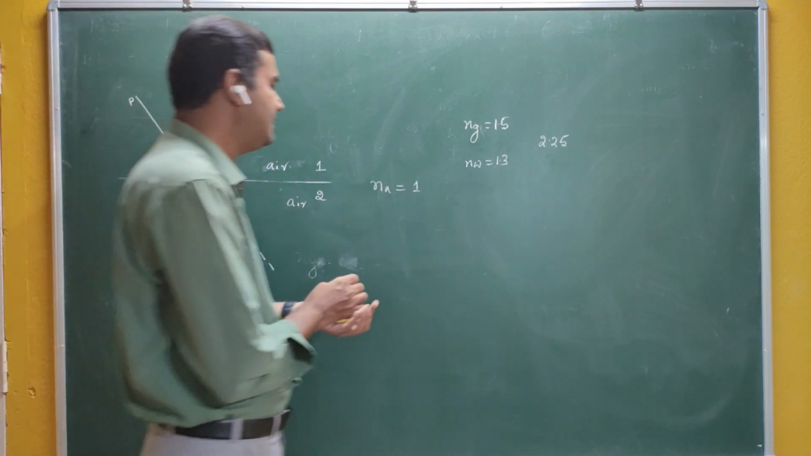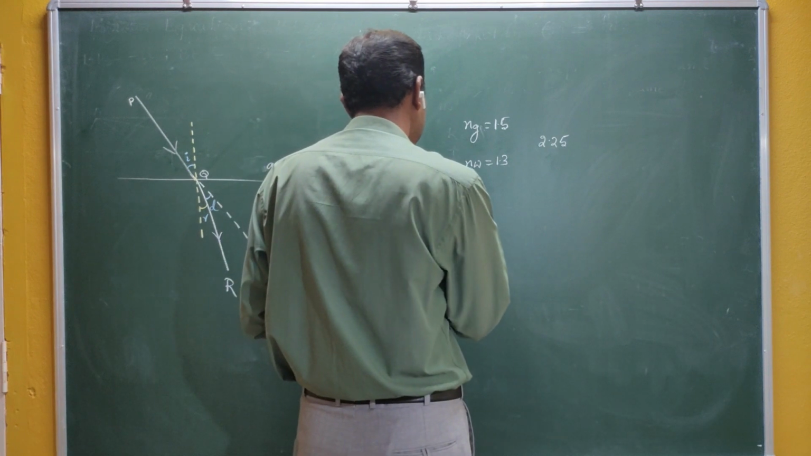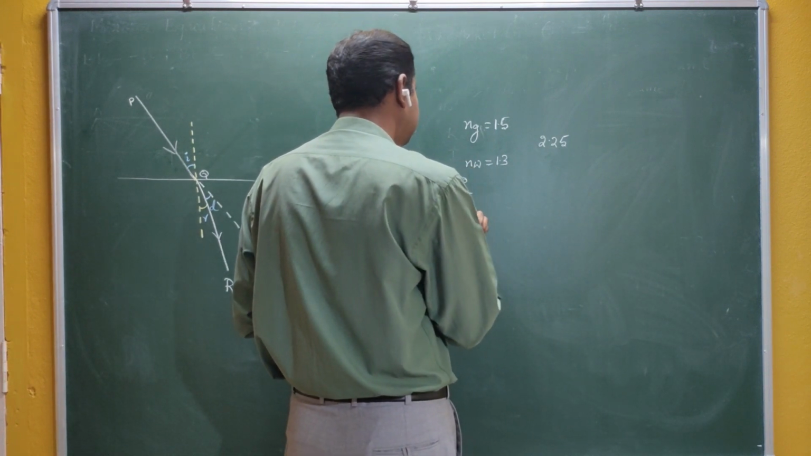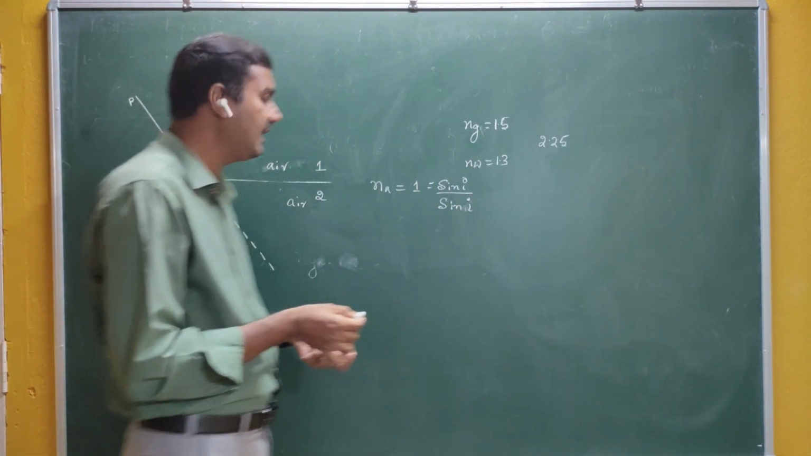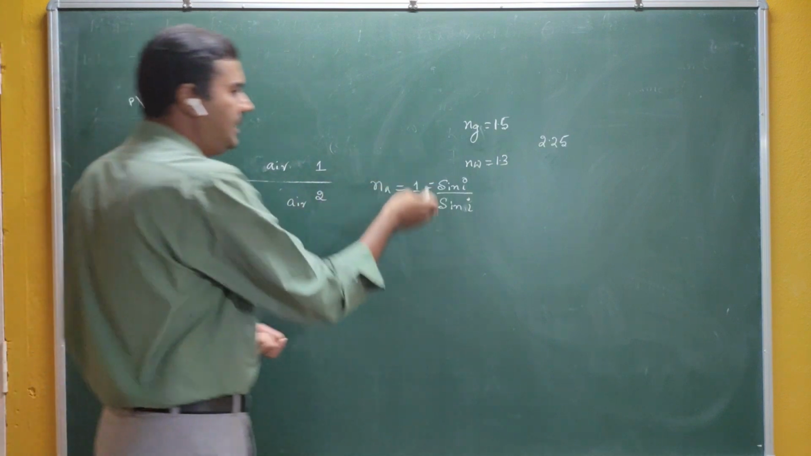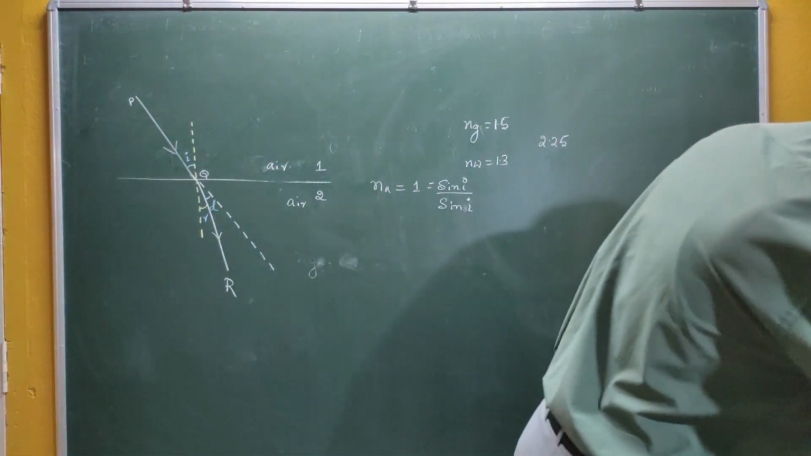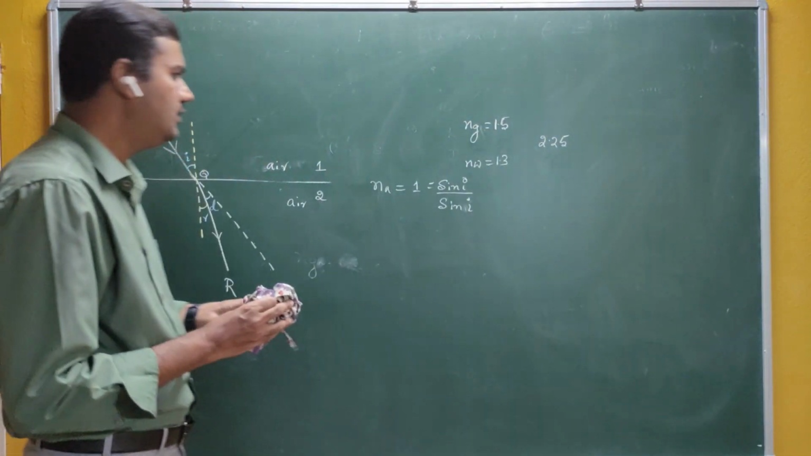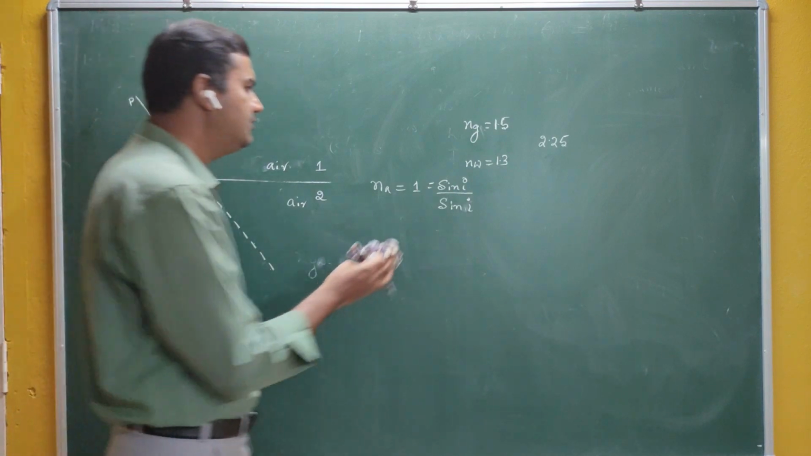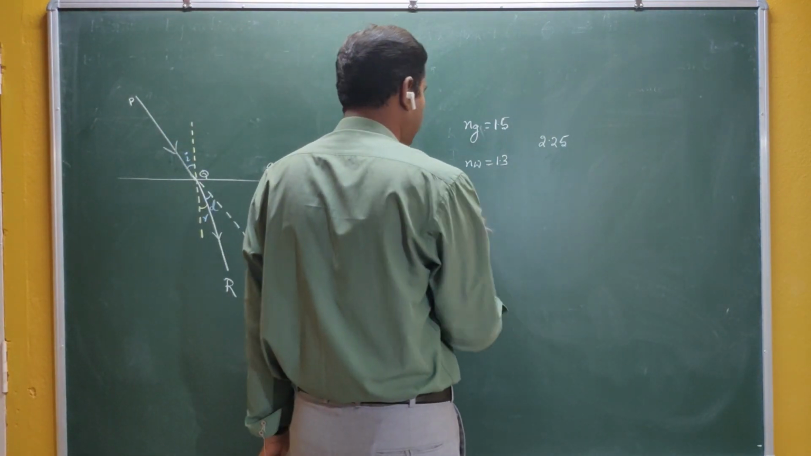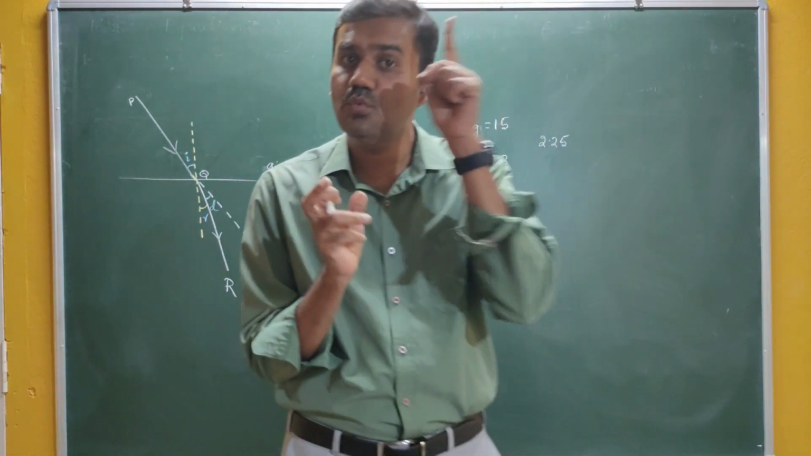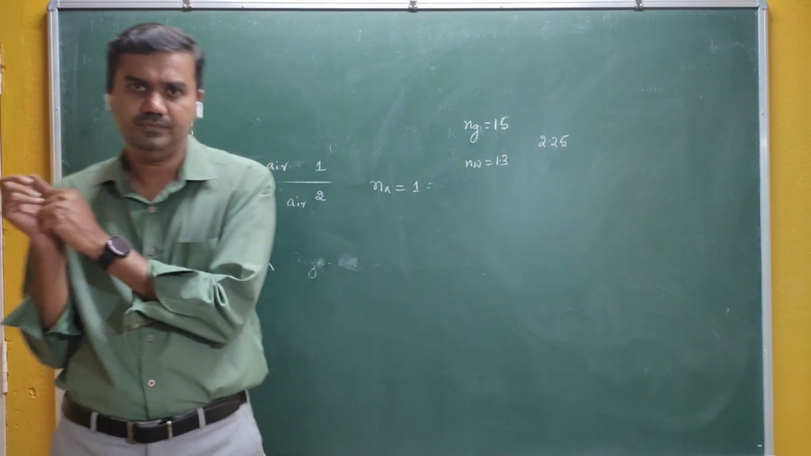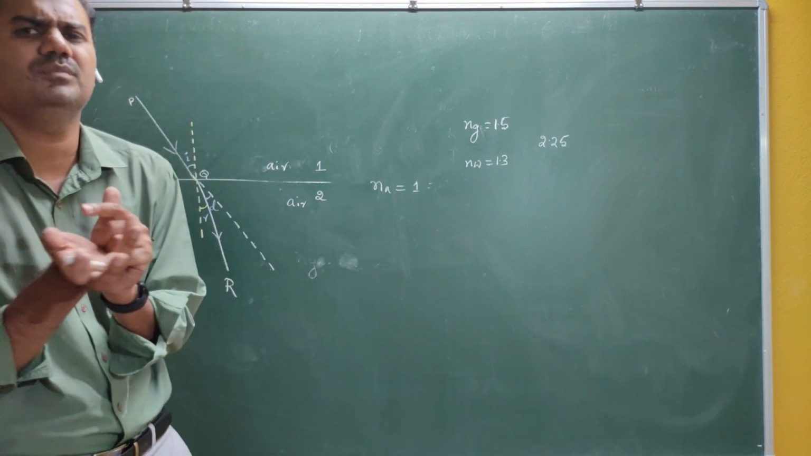Therefore sin I by sin R, instead of R, again I write sin I only, because the angles are the same. Therefore sin I by sin I is equal to 1. Therefore, the absolute refractive index of air is 1 and this is the least one. The minimum refractive index is 1, that is for air and vacuum. Definitely it is vacuum that is 1.